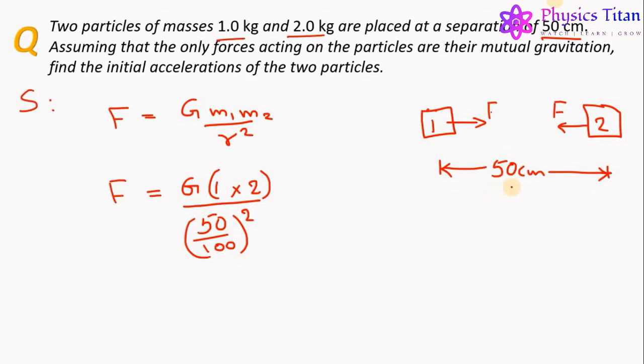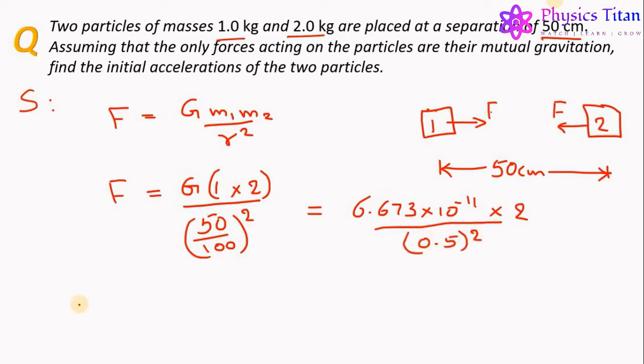So we have to convert this 50 centimeters into meter. So we get F equals 6.673 into 10 to the power minus 11 into 2 divided by 0.5 whole square. Solving this, we get the gravitational force equals 5.3 into 10 to the power minus 10 Newton.